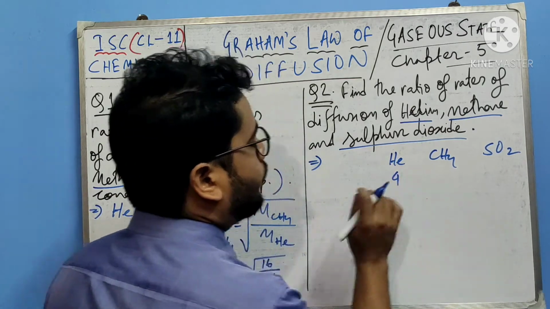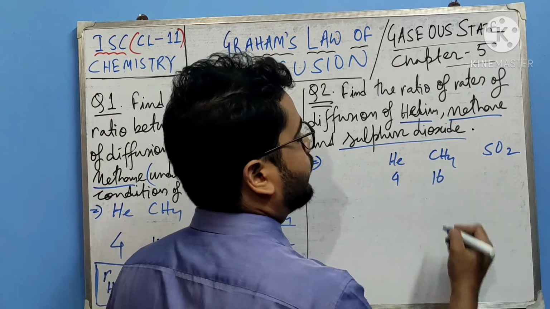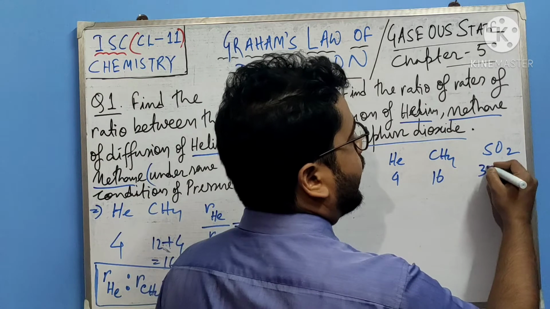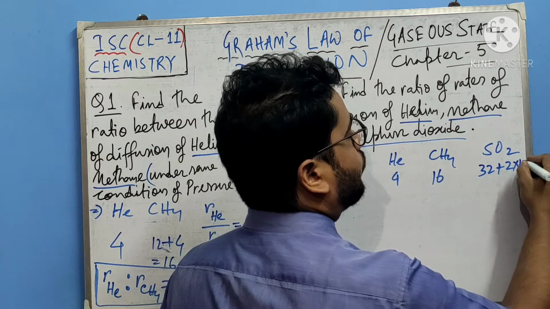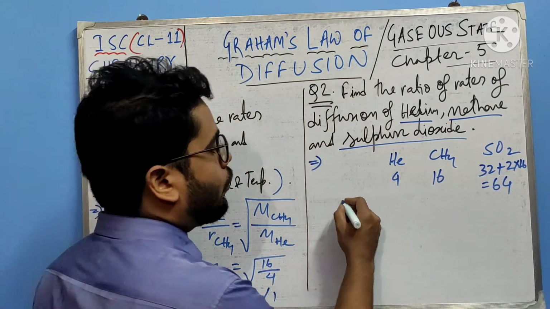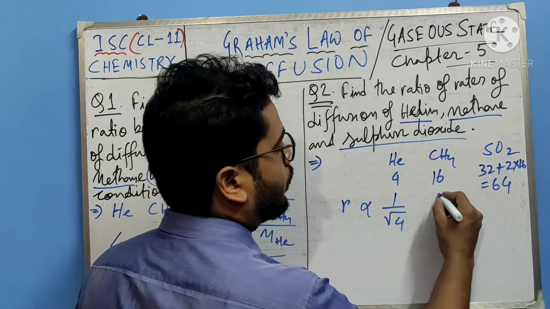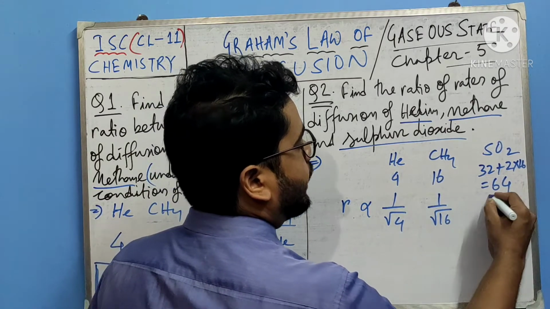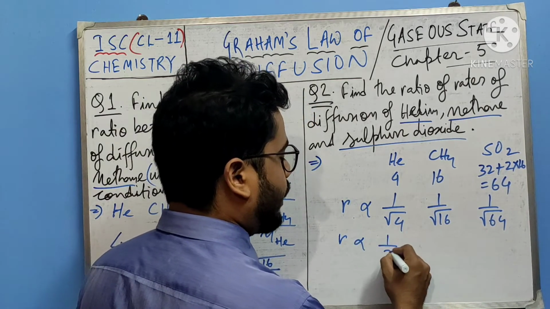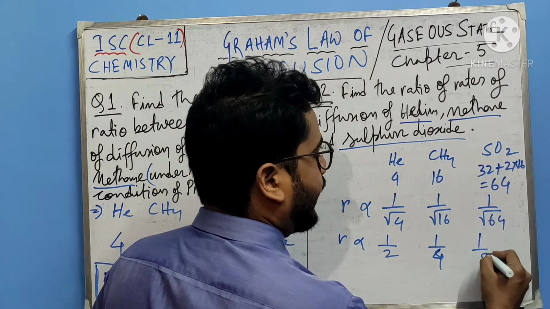For helium, the molecular mass is 4 AMU. For methane, just now we have calculated 16, and for sulfur dioxide, sulfur is 32 and oxygen is 16. So 32 plus 2 multiply 16 equals 64. So R varies as 1 by root under 4, 1 by root under 16, 1 by root under 64. So R varies as 1 by 2, 1 by 4 and 1 by 8.